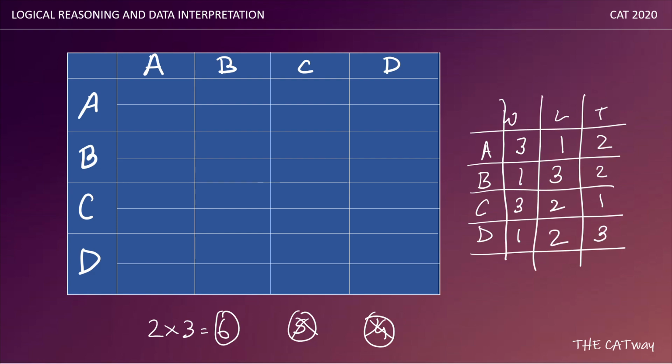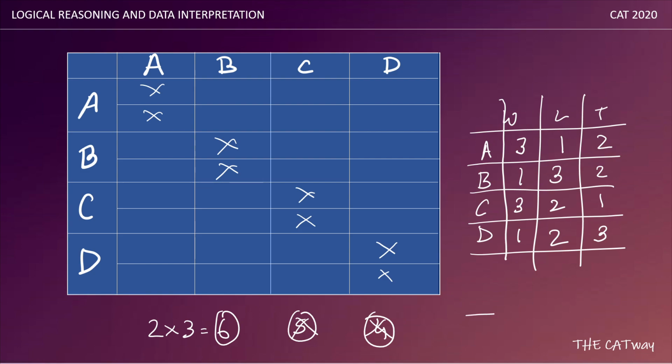I hope it's clear. Now we'll start filling the table. First we can cancel out A and A, B and B, C and C, D and D. Now, for the team which has won the match, I will write the letter of that team in the box, and for a drawn match, I will put a dash.